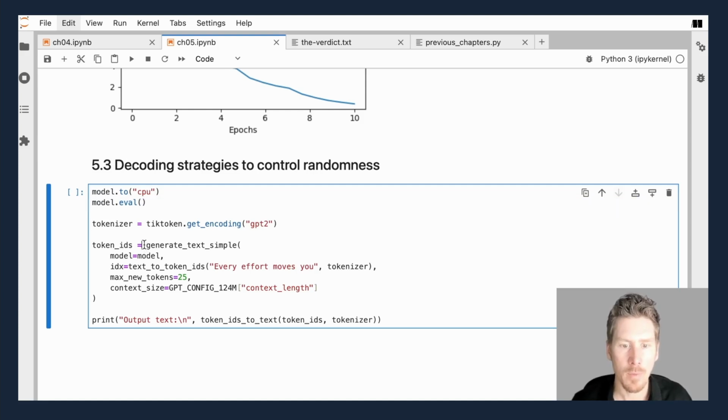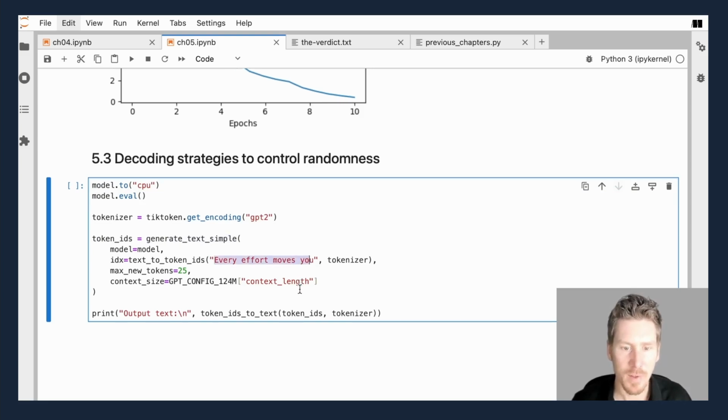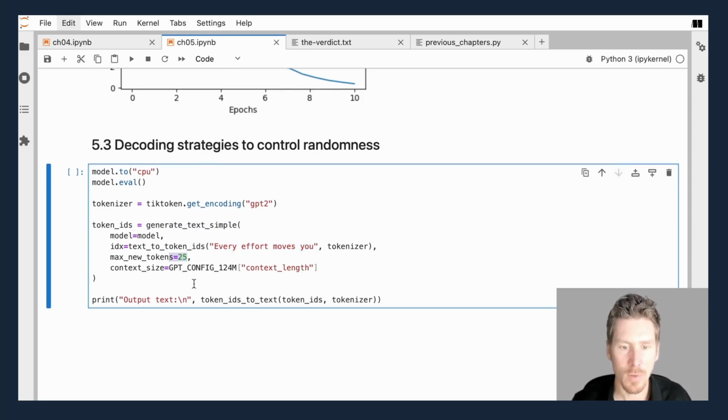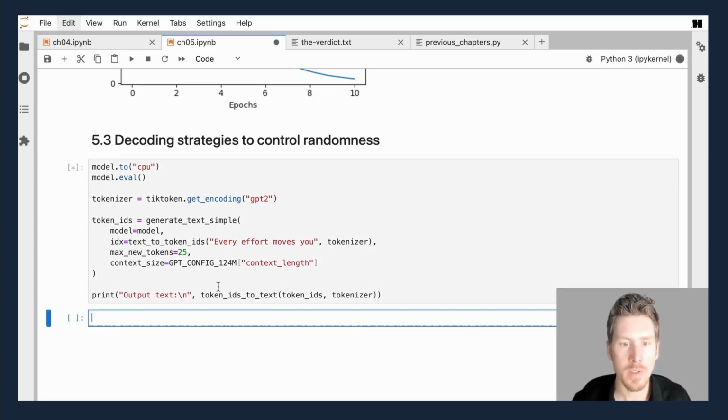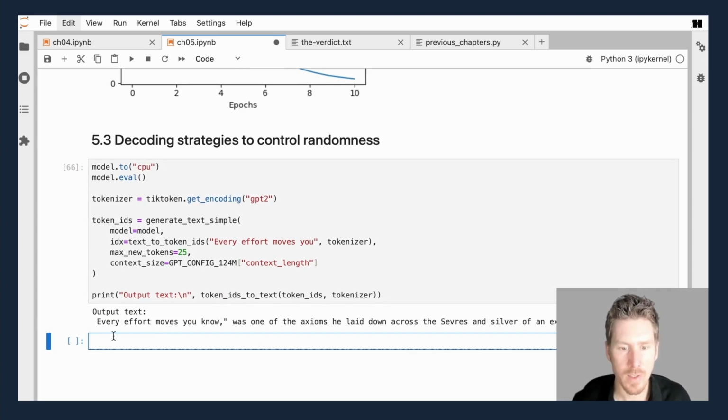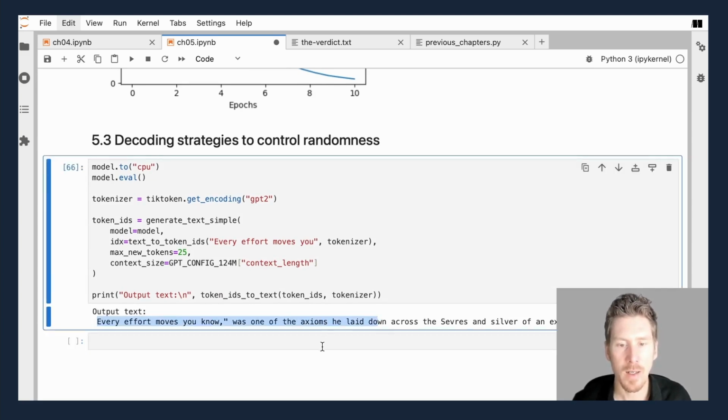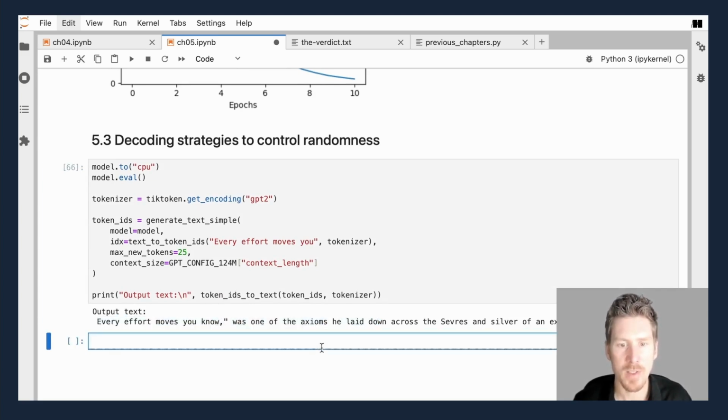Then we will use the generate text simple function on the model, with our familiar start context, generate 25 tokens, and look at the output. This is something that we will use now as a reference. And then I will show you in the upcoming sections how we can improve this to improve the creativity of our model.